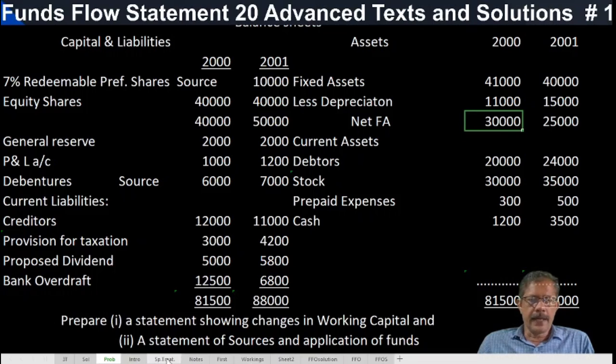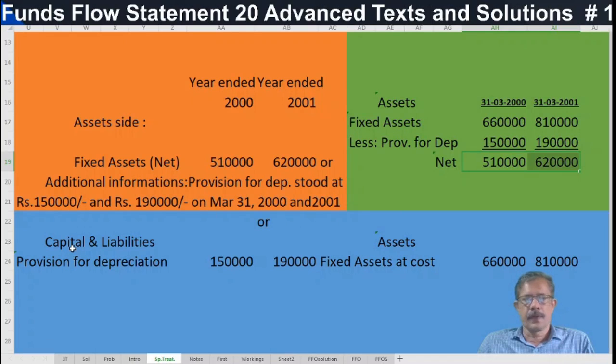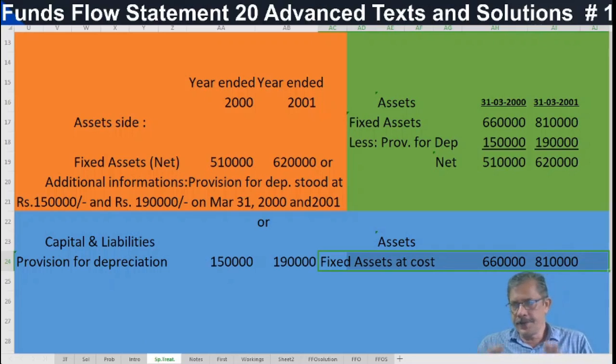It may be given like this also: provision for depreciation may be shown on the liability side, and fixed assets at cost is shown on the asset side. Three different ways, three or more ways it may be shown.